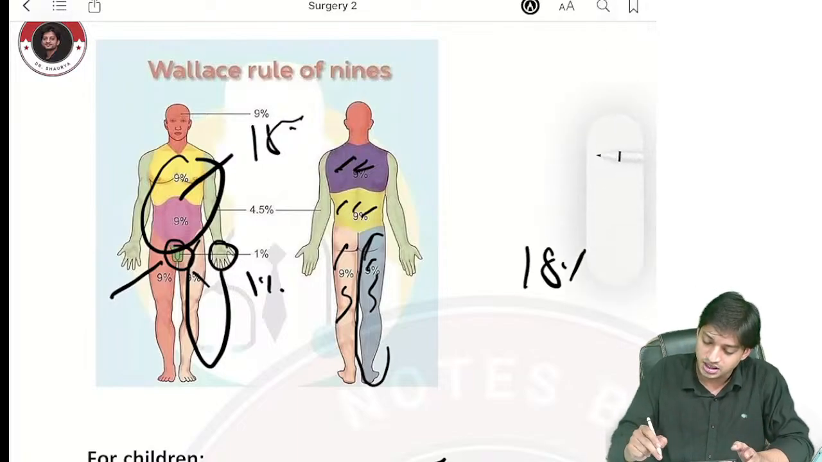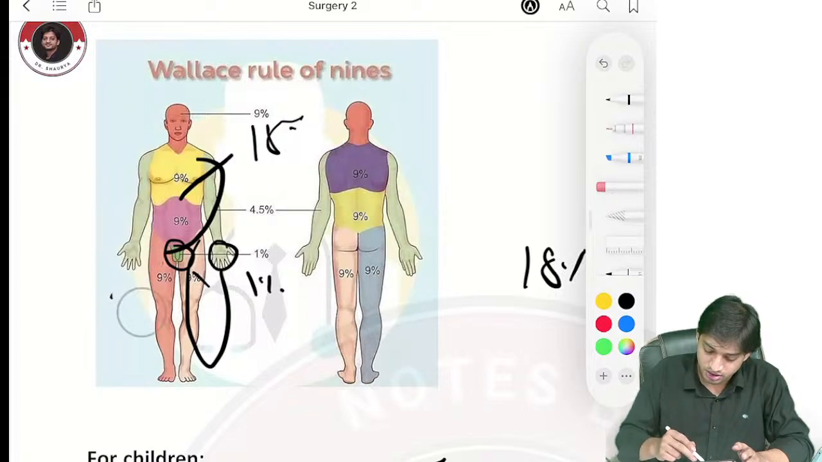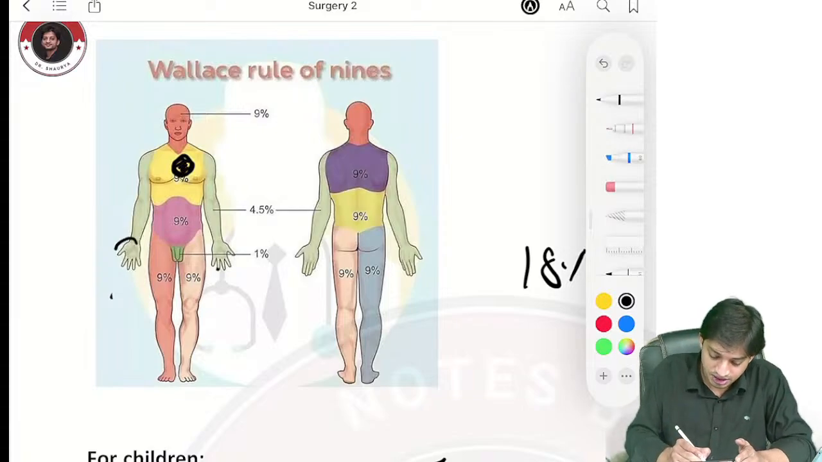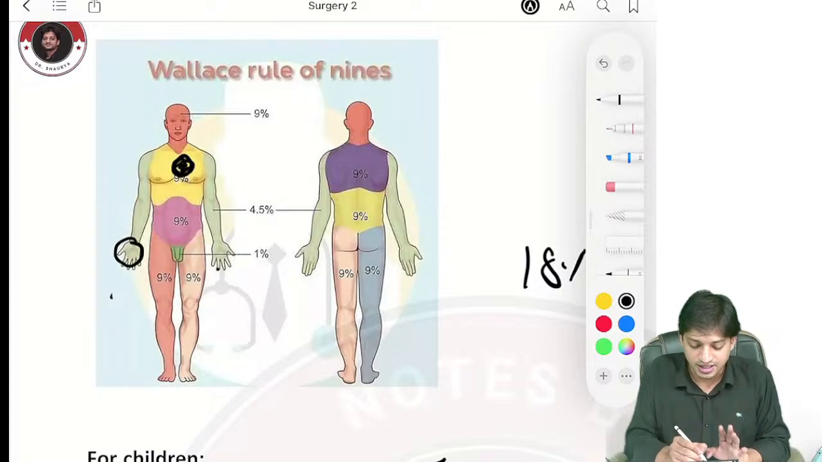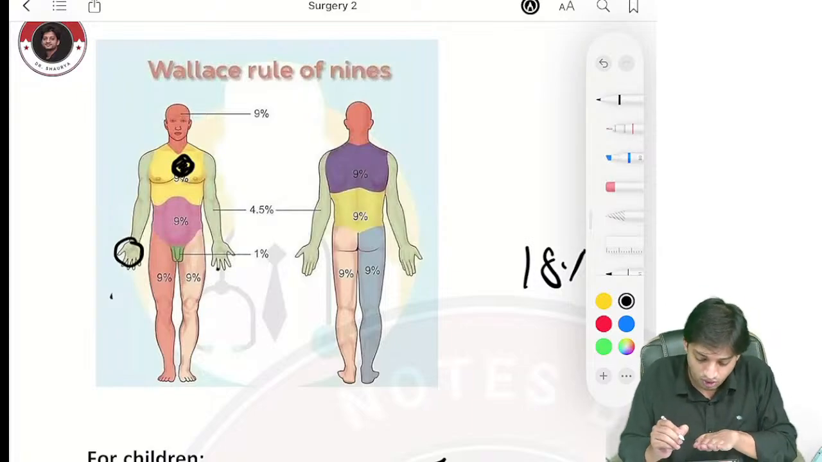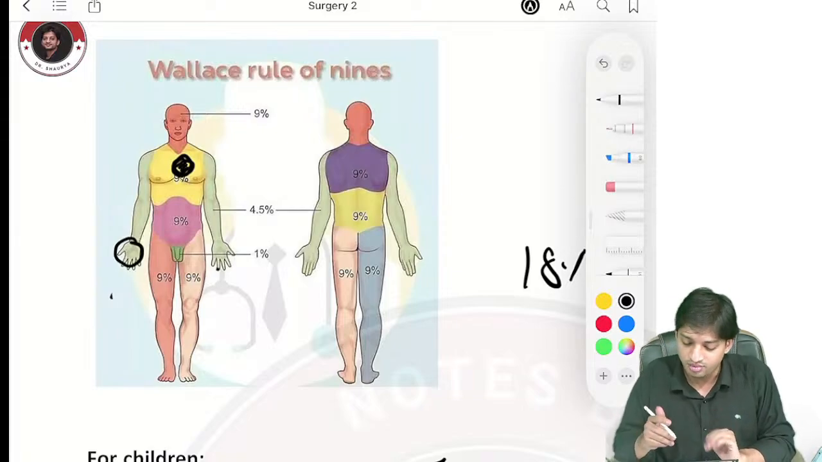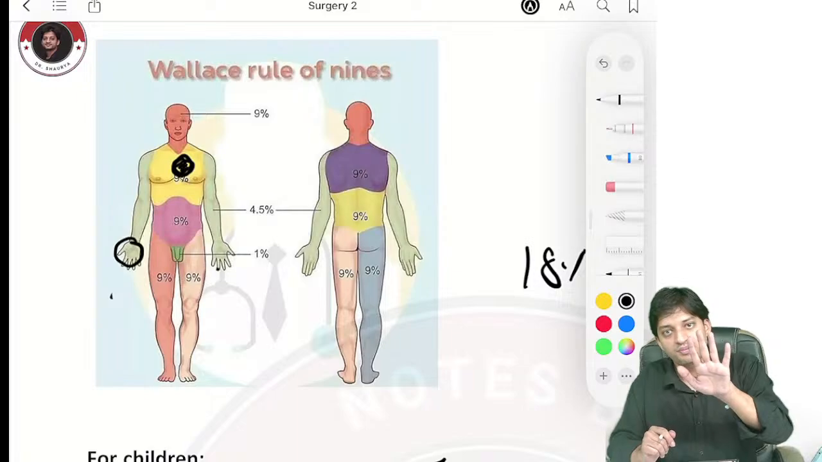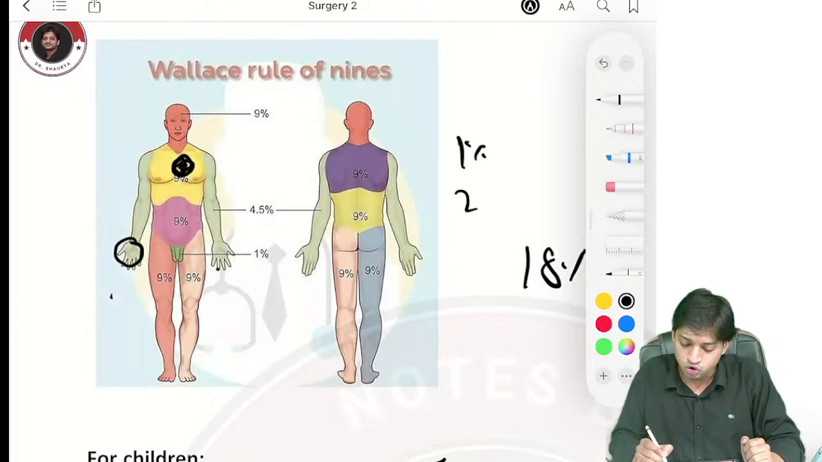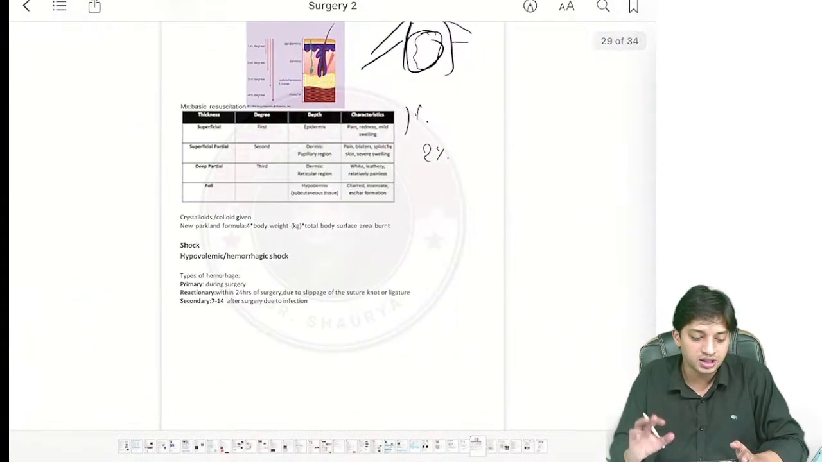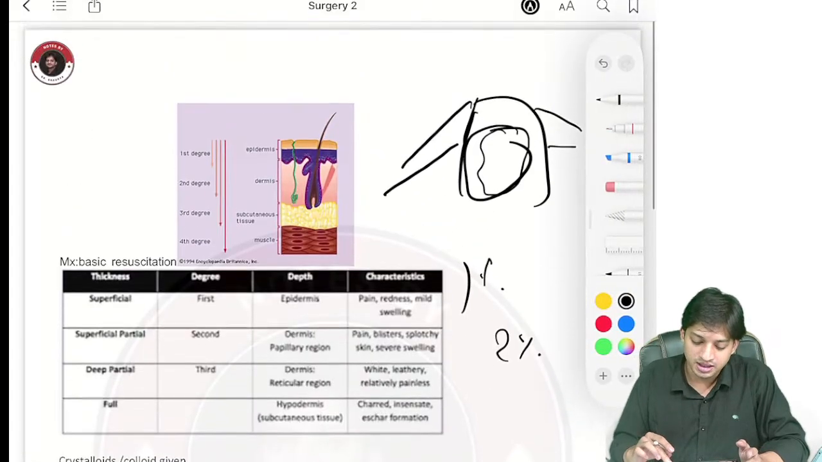But suppose they give you a small burnt area, such as only this much area. How will you calculate the burnt area? Similarly, just take the area of the palm, cut a paper the size of the palm of the patient, put the paper on the area, and the number of papers required to cover the wound will be the total area, because one palm area is equal to 1%. Suppose 2 papers are required, then 2%. 1 paper required, then 1%. I hope I am clear. This is the most complicated thing that they can ask you regarding the surface area of the burn.